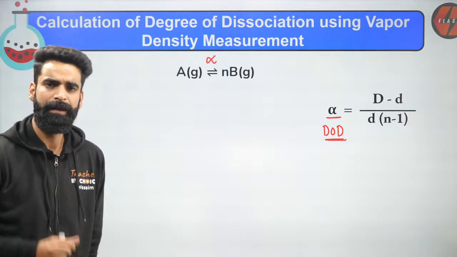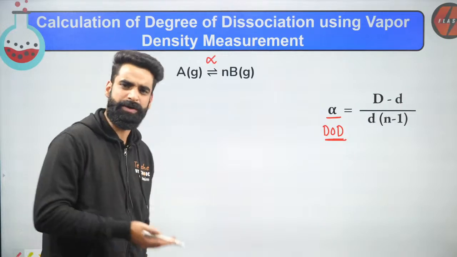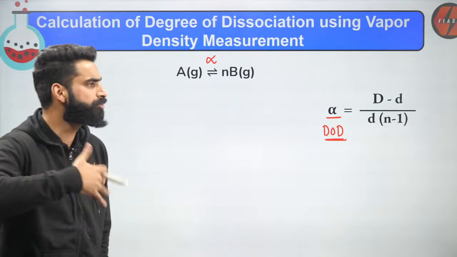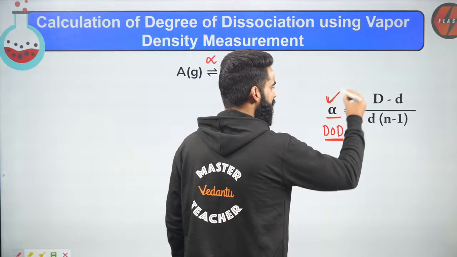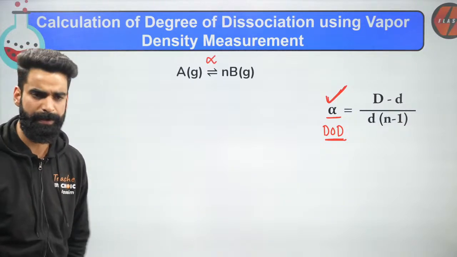I'm not going to derive this formula, neither do you need it. Simply I'll show you the application of this formula, and then we calculate the alpha value, the degree of dissociation, for a particular reaction.